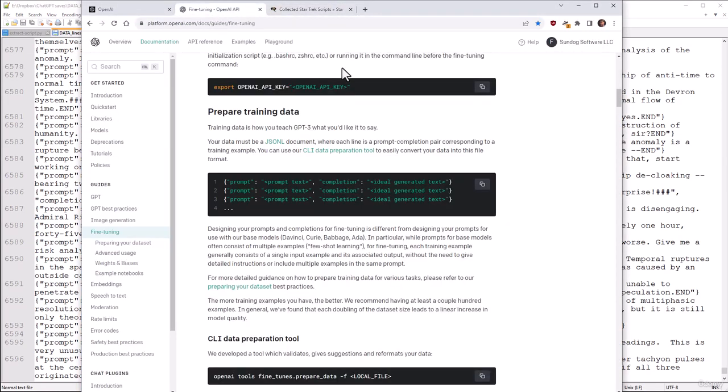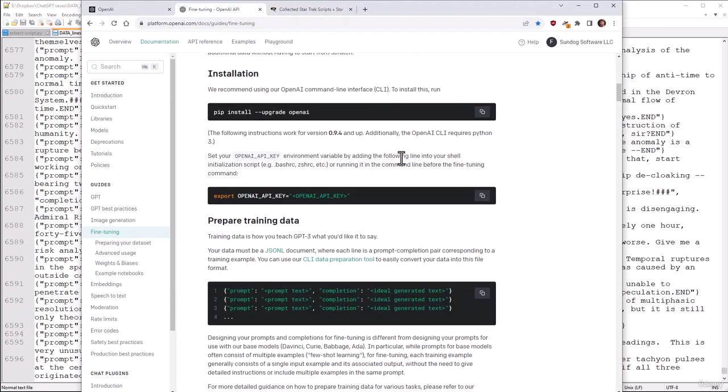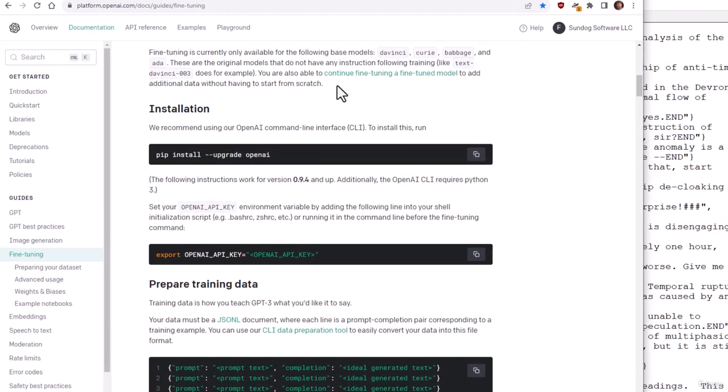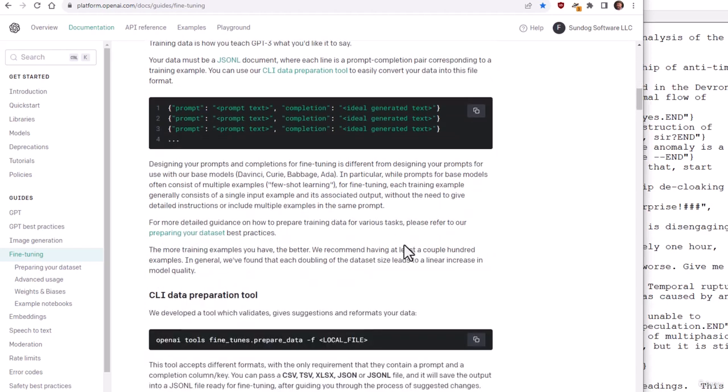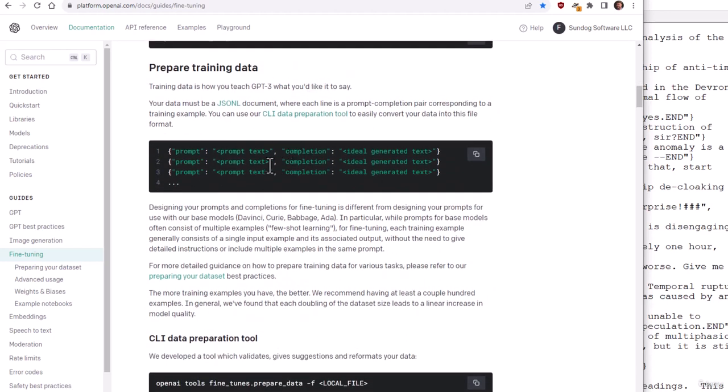So OpenAI has a little guide here of how this all works. It's quite easy. If you're watching this in the context of our larger machine learning course, you've already done these first two steps of installing the OpenAI package for Python and also specifying what your API key is. And once it's been exported as that specific environment variable, you don't need to deal with it anymore. You'll automatically be authenticated. Preparing the training data is the next step, and that's what we've already done, right? We've done our best to prepare this in a format that will be compatible with OpenAI.